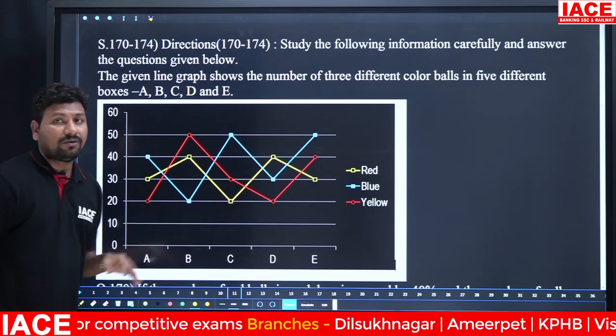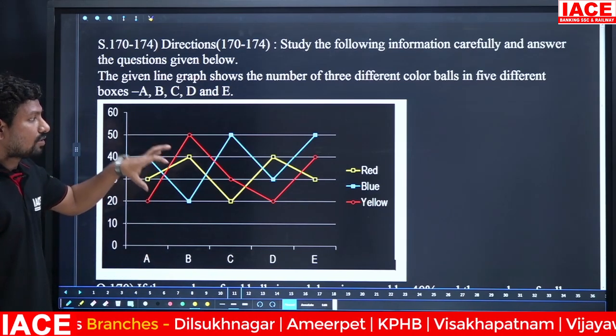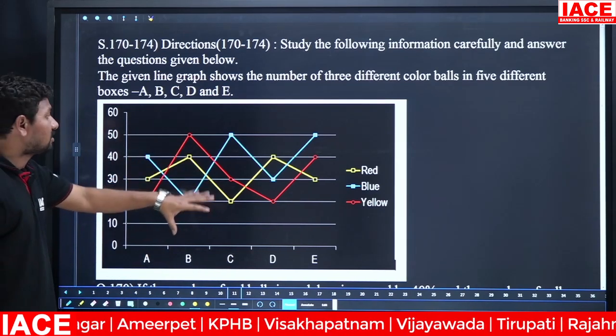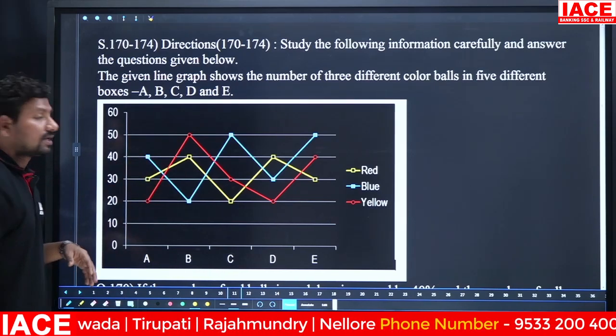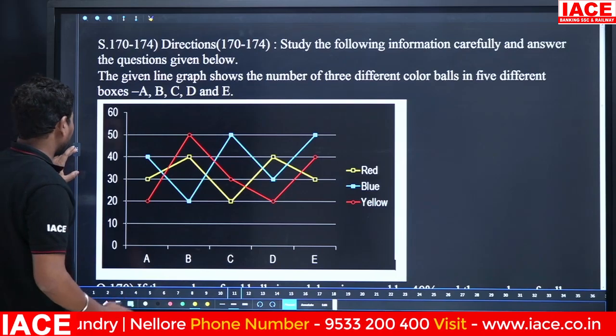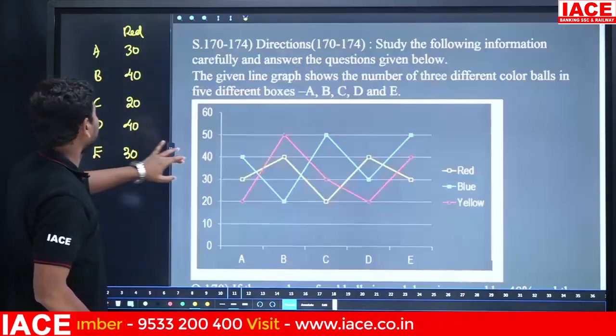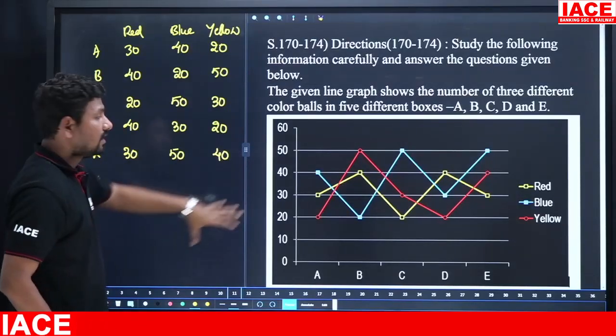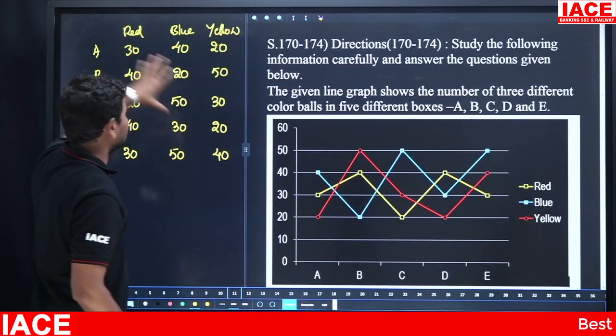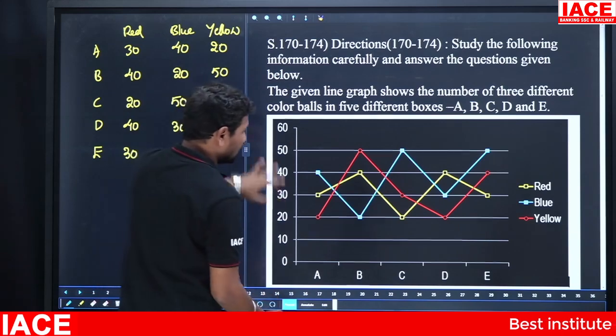We have to make the table for it. Then red balls is how much, blue balls is how much, yellow balls is how much. Once you focus and gather the information, you can easily solve the question. So we have to write the table for it. Yes, this is the table. The data we have to take from here, this is the table, and look at the question directly.